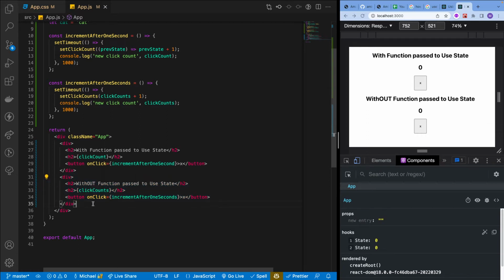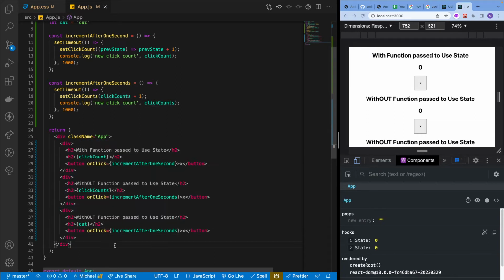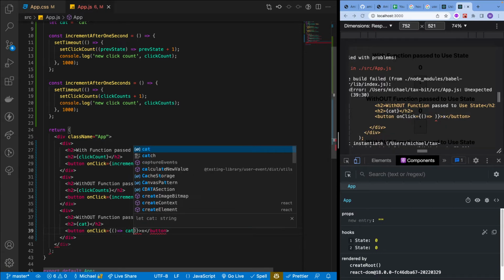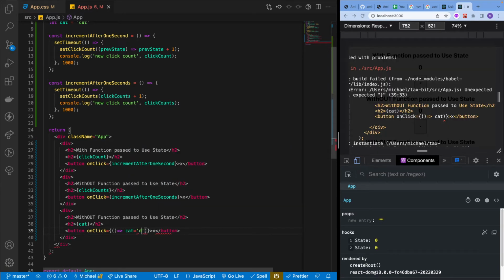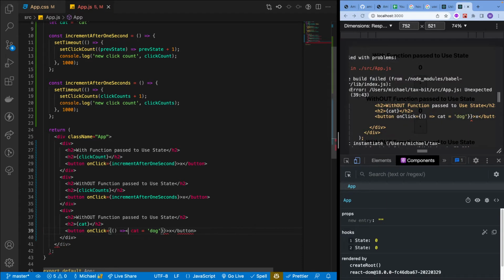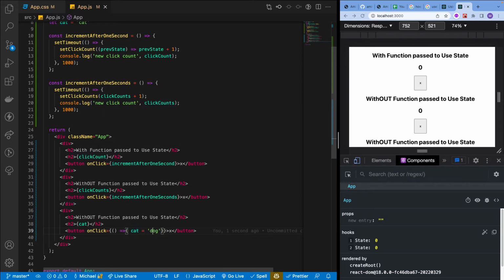If I copy this, paste cat here, and on click, I want to change cat. I want cat to equal dog. And then, to demonstrate this well, I think I'm going to need to console log cat so we can clearly see that cat is indeed dog.